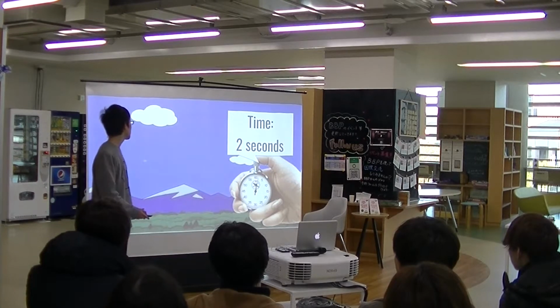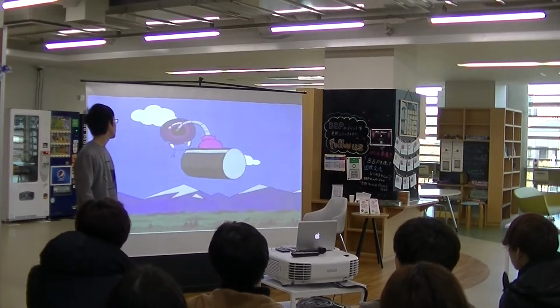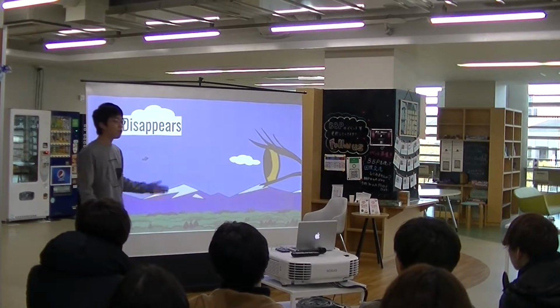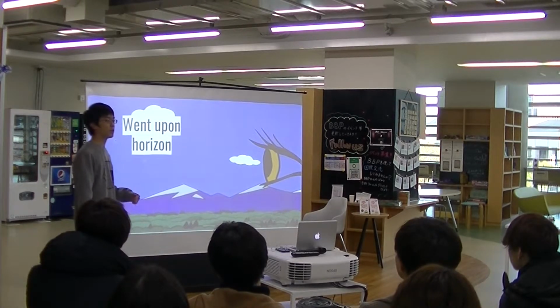Now we need to find out the distance. By observing the video clip itself, we could see that Baikinman disappears at a certain time, which indicates that he went over the horizon.